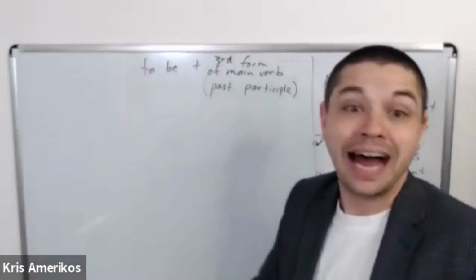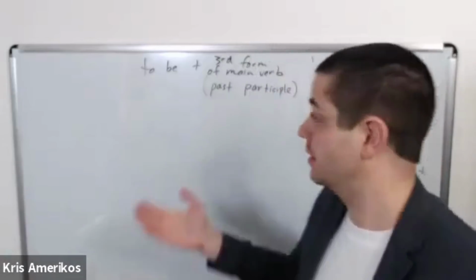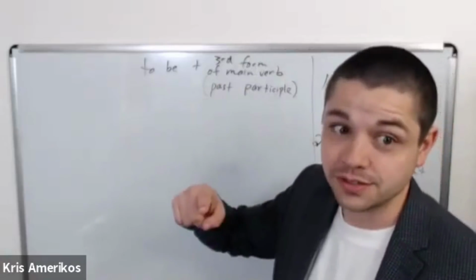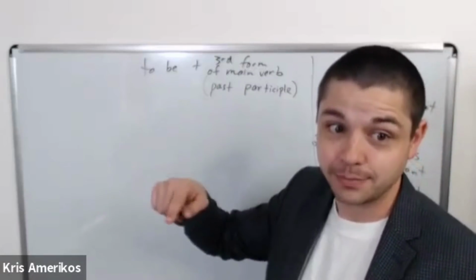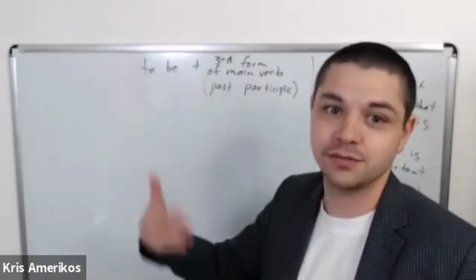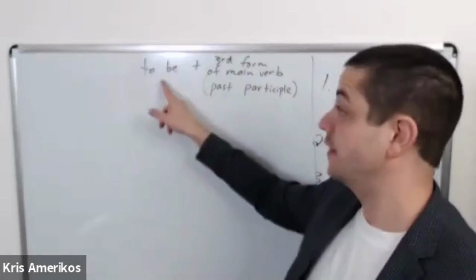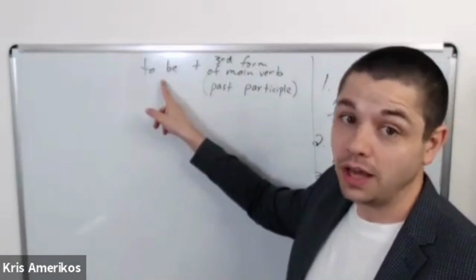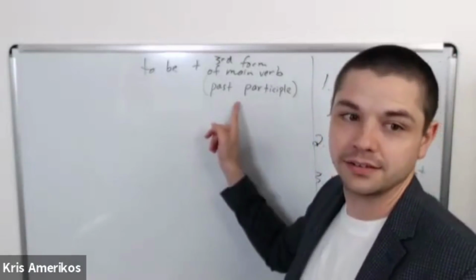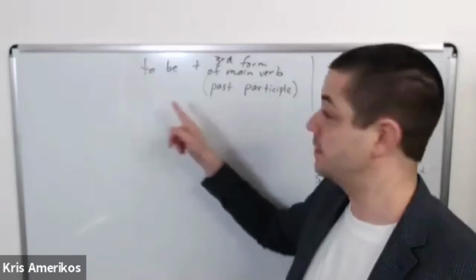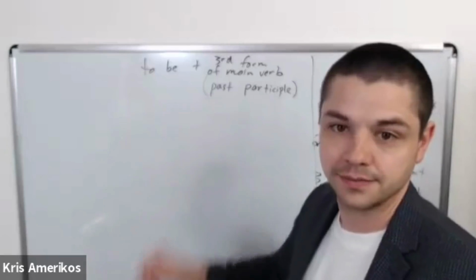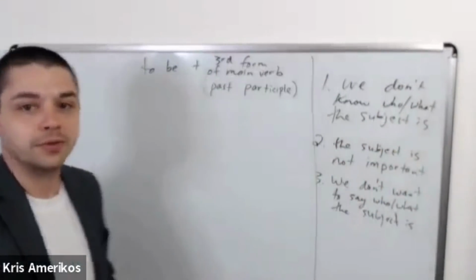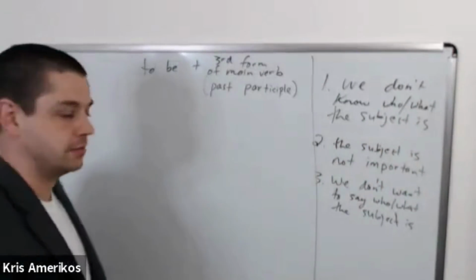Past simple, I did. That's active voice, right? I did. In passive voice, it was done. It was done. So there's three steps that we need to do here.